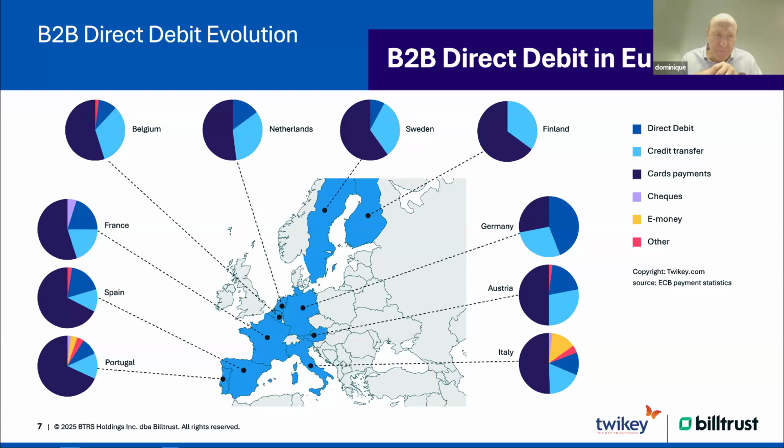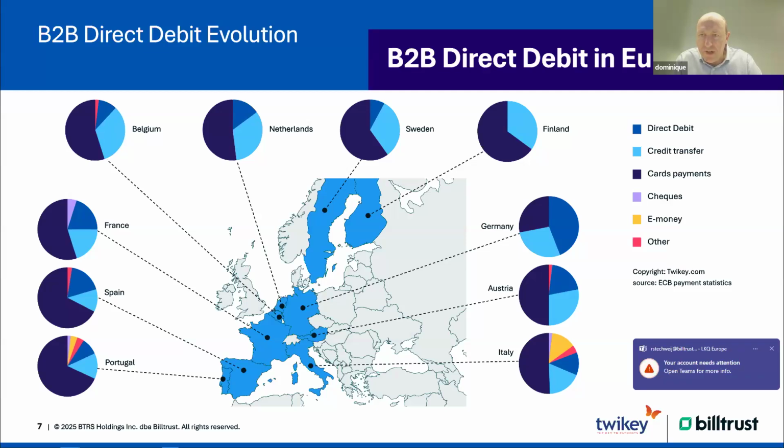Same thing for other countries. In Belgium and in the Netherlands, you see also a substantial amount of direct debits. It's not so big as in Germany, because Germany is really a country with a lot of direct debits. And all over Europe, that's really the example, using a lot of direct debits.